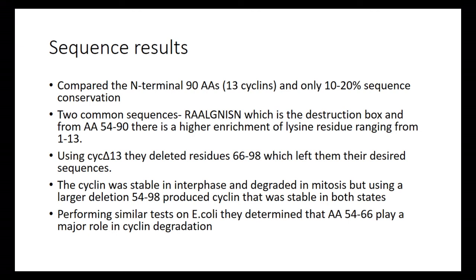The first thing they wanted to know is, what they did is they compared the N-terminal of the first 90 amino acids of 13 different cyclins across 8 different species. What they discovered is they only found 10 to 20% sequence conservation, which was very interesting. The reason they did this is because they wanted to know, does the N-terminal by itself provide enough information for the cyclin to be degraded?